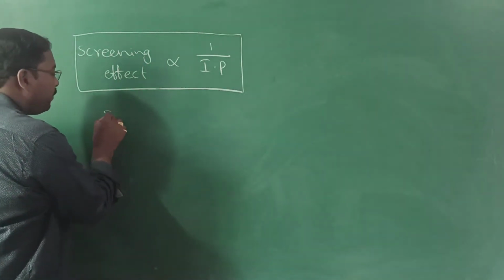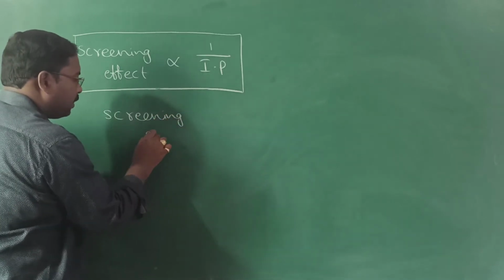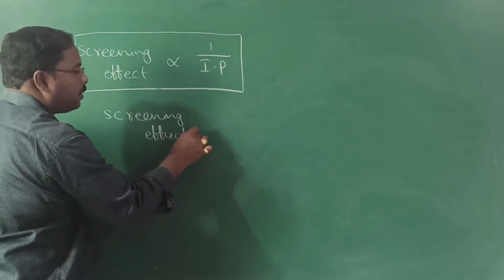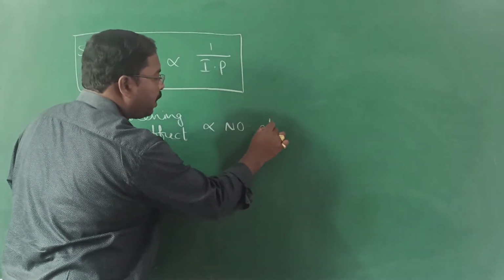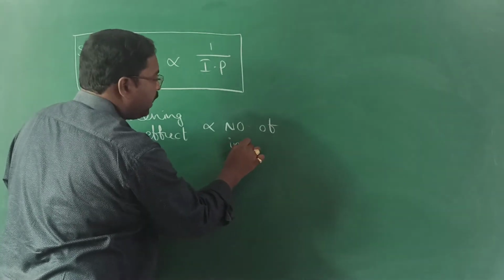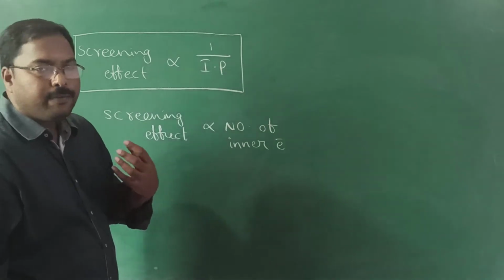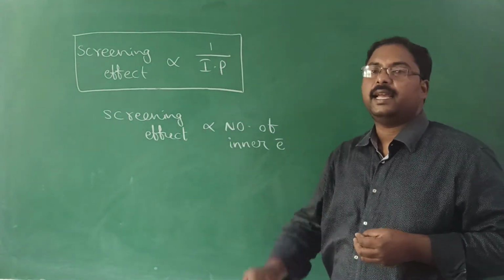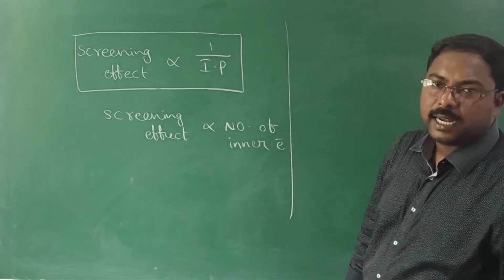In the same way, the screening effect is proportional to the number of inner electrons. So the more inner electrons are present, the more the screening effect. That is simple, easy to understand.